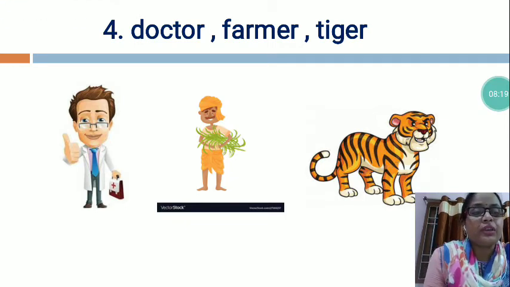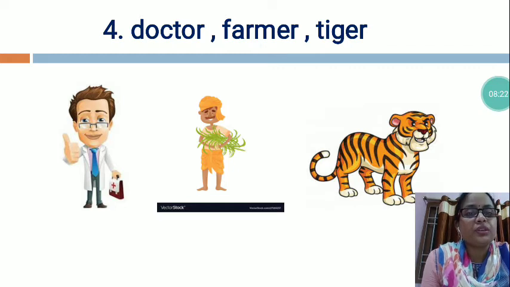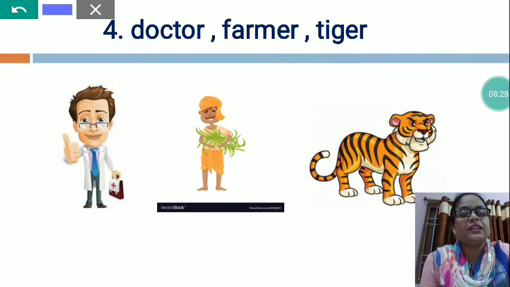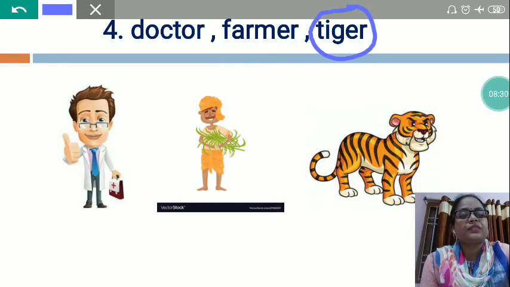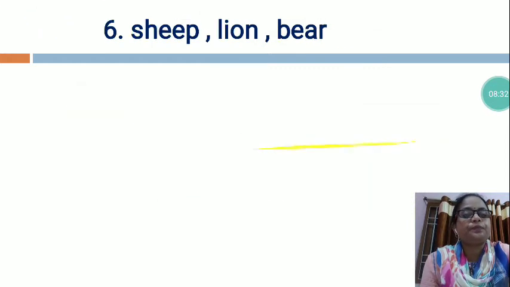So, dear students, which one is the different? Doctor and farmer both are our helpers, but tiger is a wild animal. So, we will circle tiger. Now, the next is